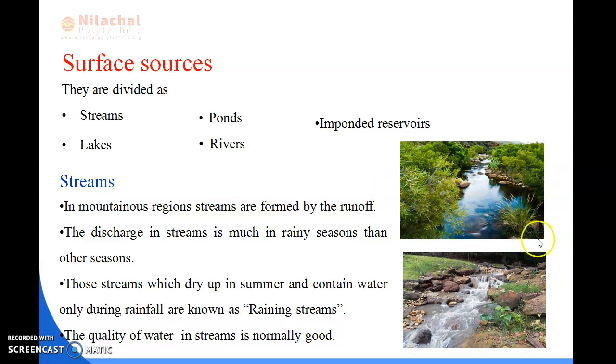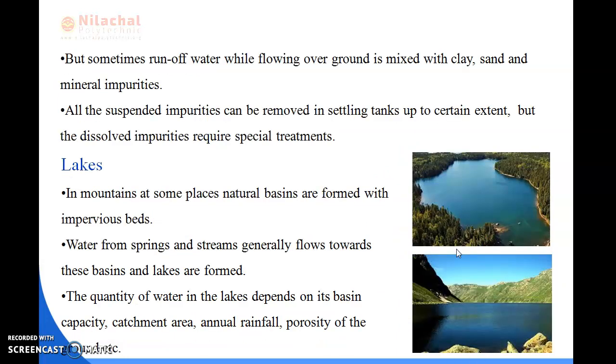Shown here is the diagram of the streams. Next, we'll be reading about lakes. In the lakes, here you can see the diagram. I have shown you the lakes diagram.